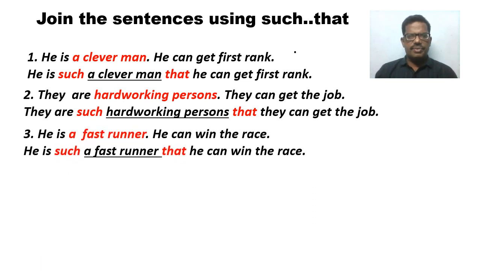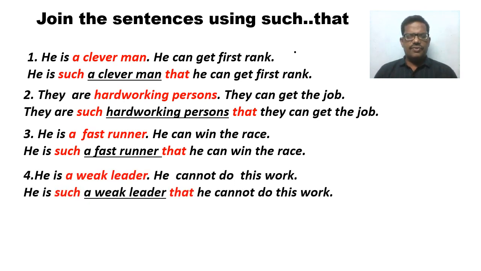In this third example, such is placed before the noun phrase, a fast runner, and that is here placed before the result clause, that is, he can win the race. In the fourth example also, there is a noun phrase, that is, a weak leader. So such is placed before the noun phrase, a weak leader, and that introduces the result clause, he cannot do this work.